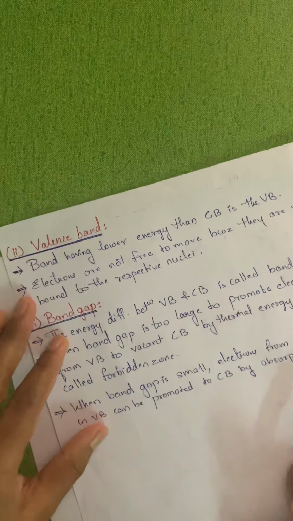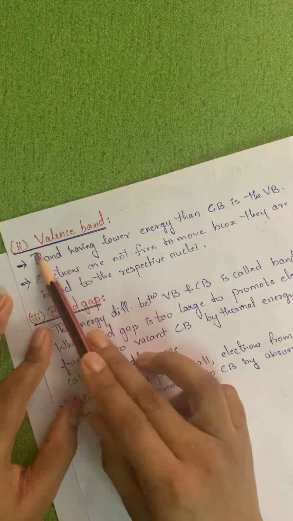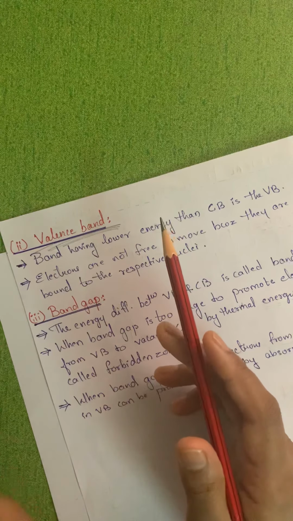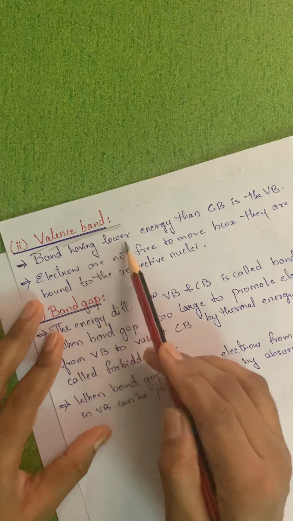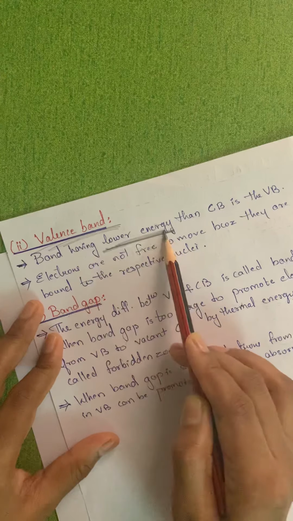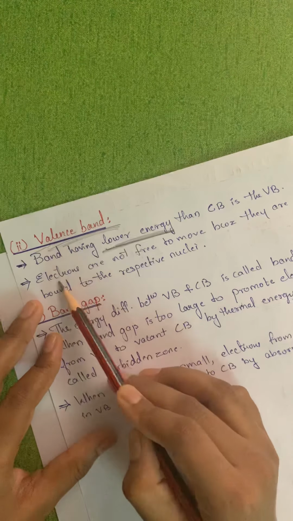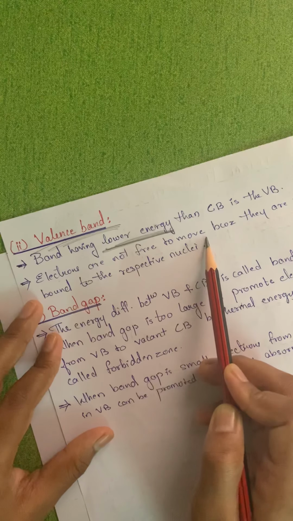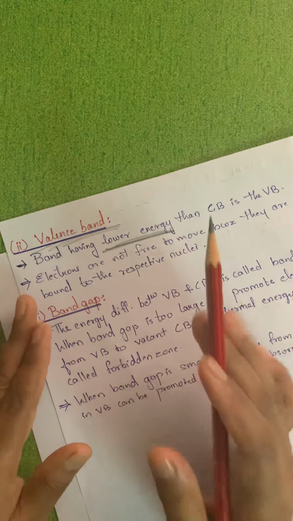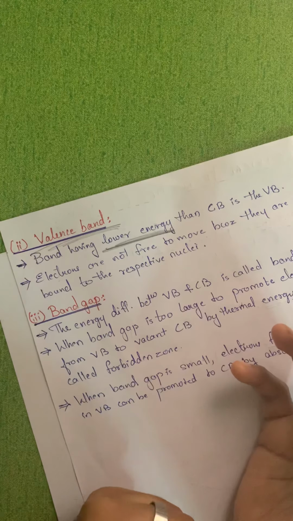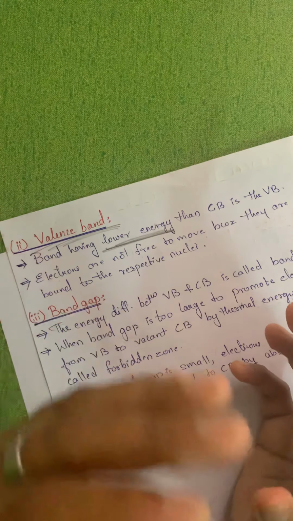Next is the valence band. If the conduction band is the highest energy band, this will be the band which has lower energy. It is referred to as the valence band. Electrons are not free to move in this band. Why are they not free to move? Because the electrons are bonded to the respective nuclei. That means they are inside.